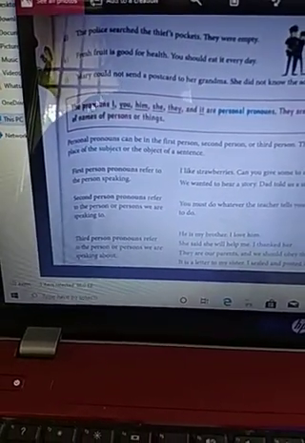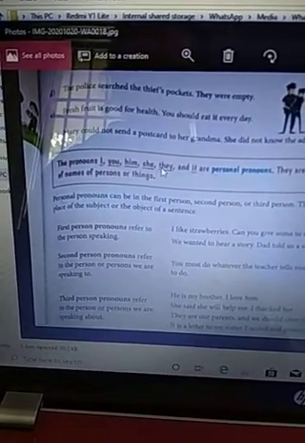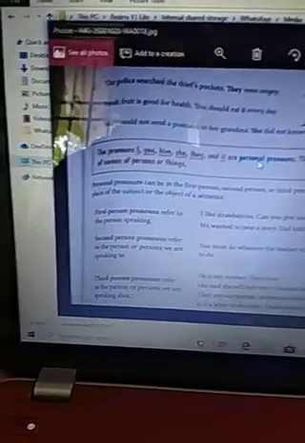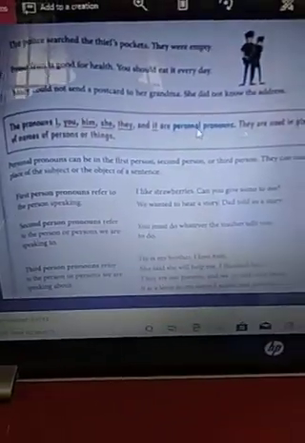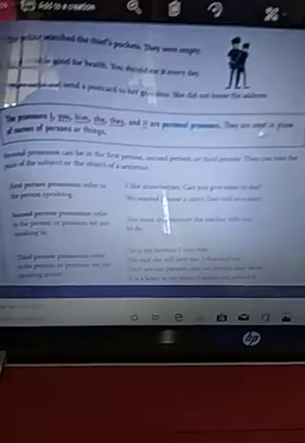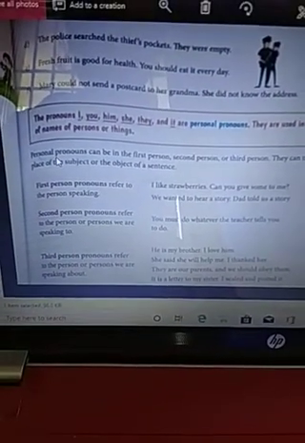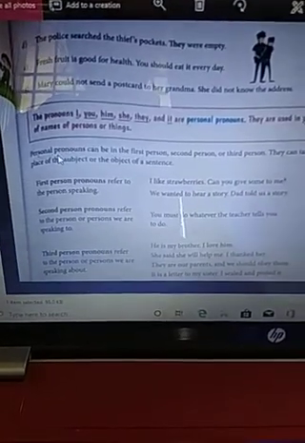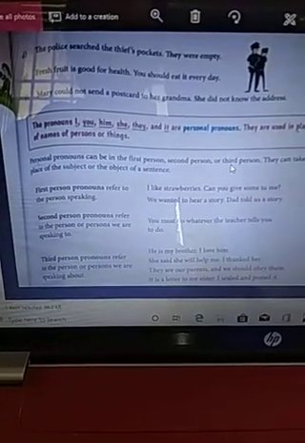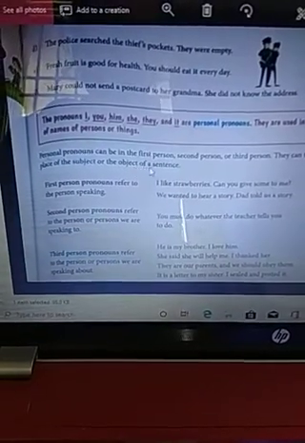This is the example. Here the pronouns I, you, him, she, they and it are personal pronouns, because they are used personally. They are used in place of the name of a person or the name of a thing. What is the definition of personal pronoun? The personal pronoun can be in the first person, second person, or third person. They can take the place of the subject or the object of a sentence.